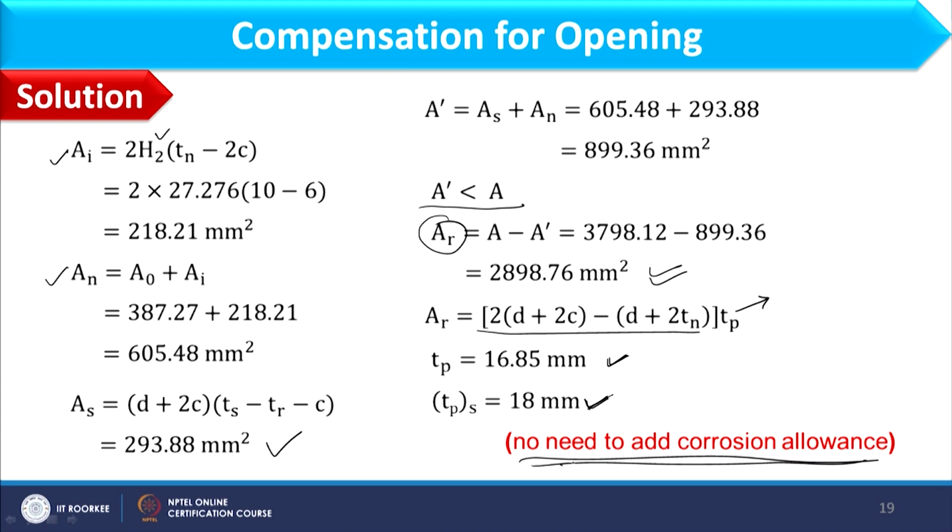That is the main point to discuss, that 16.85 is the minimum thickness of ring pad. I have not added corrosion into this, and directly I have taken the next value available in table B1. Why am I doing so? Because ring pad is placed over the vessel. Are you getting? Ring pad is basically placed over the vessel.